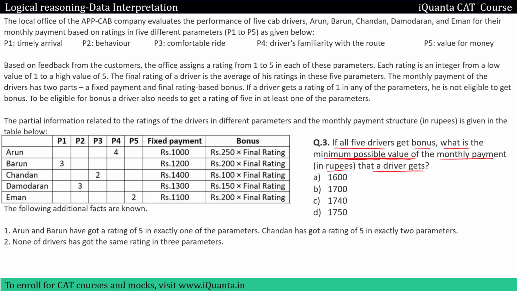And they are getting bonus, so definitely I will give rating 5 to all these drivers in one of the parameters, then only they'll become eligible for the bonus. So let me give rating 5 to all these drivers first. Now they are eligible for the bonus because all 5 are getting bonus. Along with that, I have to minimize the possible value of the monthly payment.